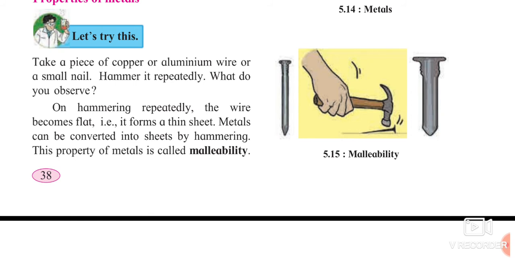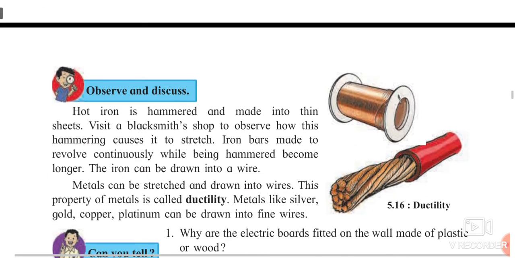So they also possess one type of property of a metal that is called as malleability. So what is malleability? The property in which metals are converted into sheets by hammering.